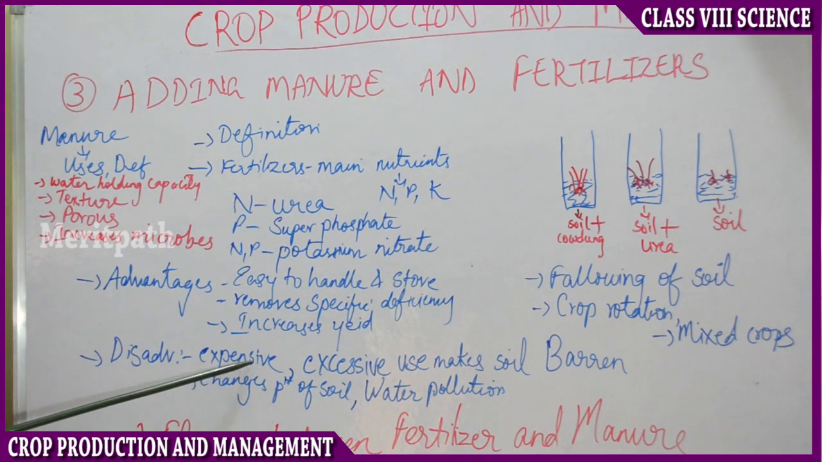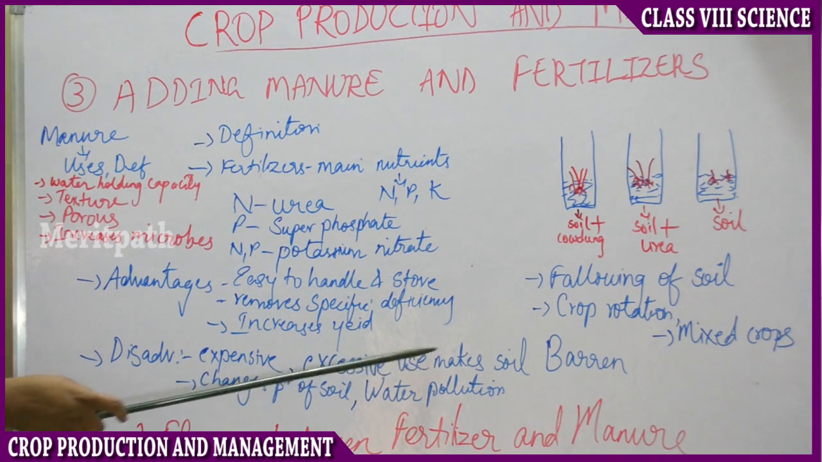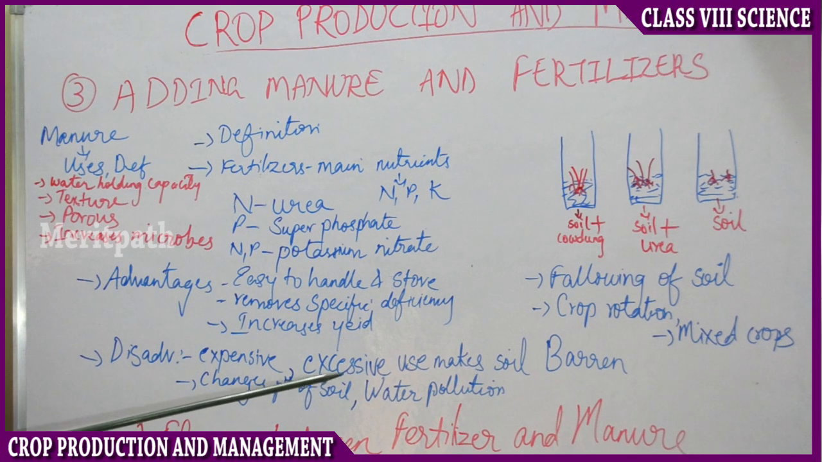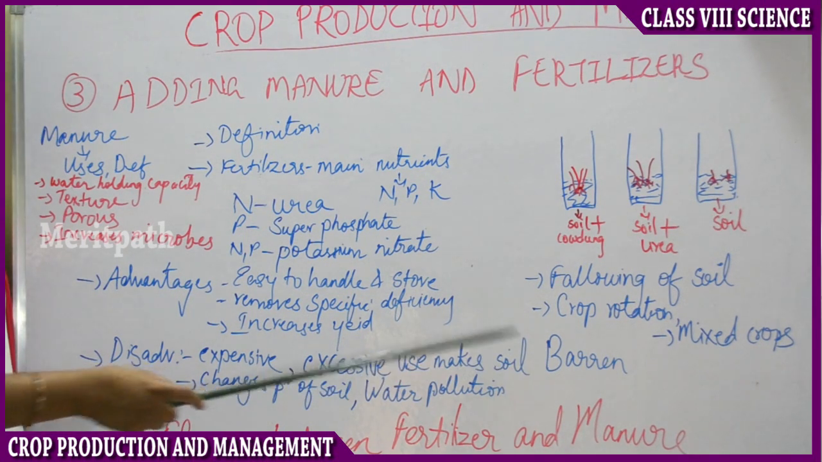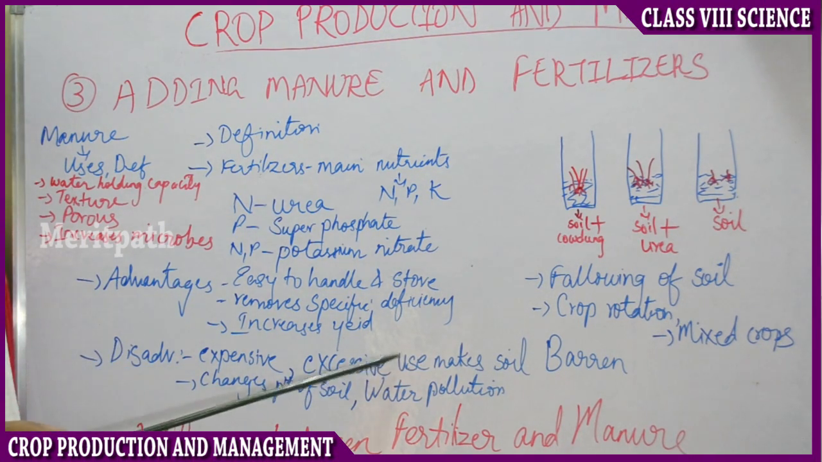Next, what are the disadvantages of using fertilizer? Fertilizer is first of all expensive. Not all farmers can use it. Then excessive use makes the soil barren. Soil will get immunity to that particular fertilizer. So you cannot use excessively. Then it changes the pH of the soil.